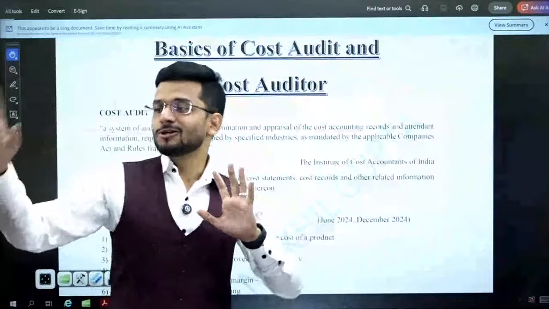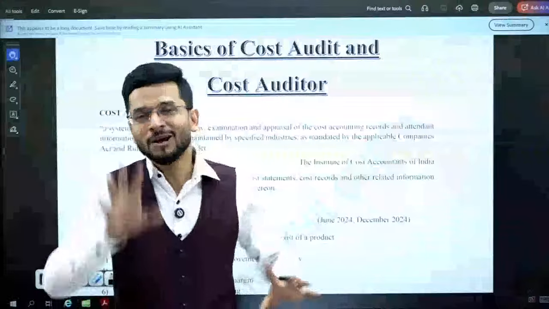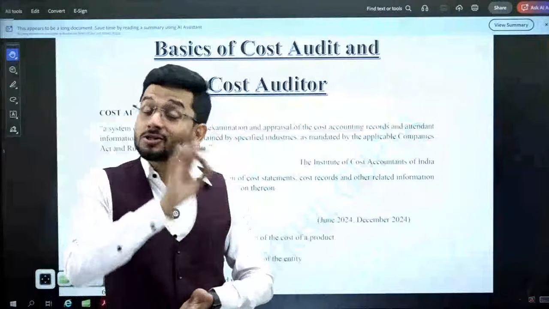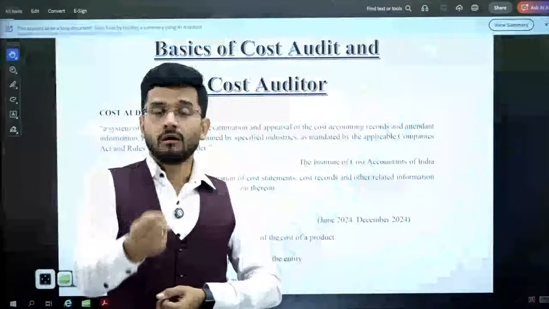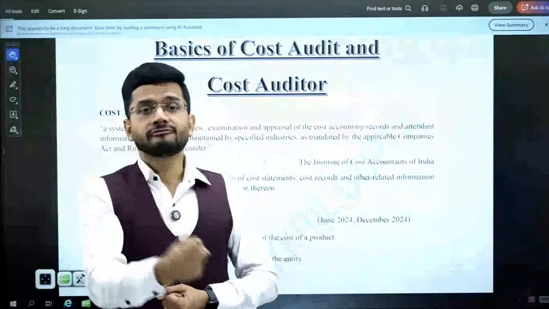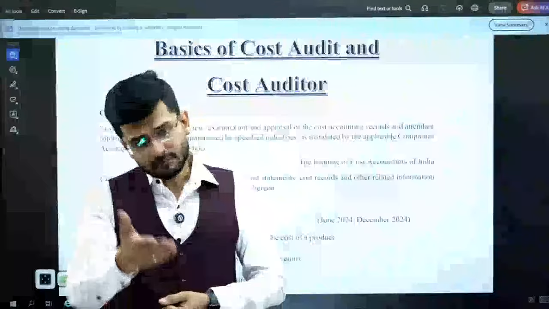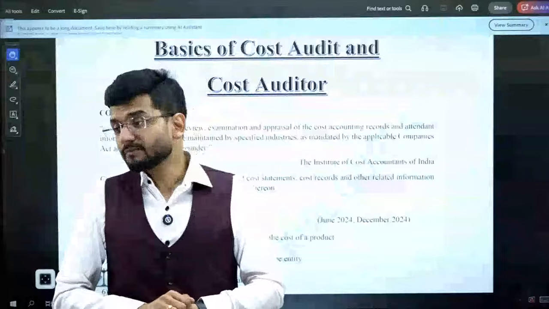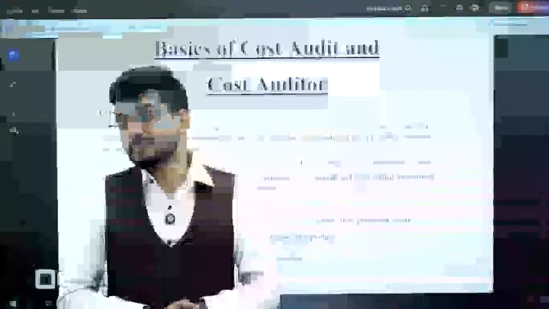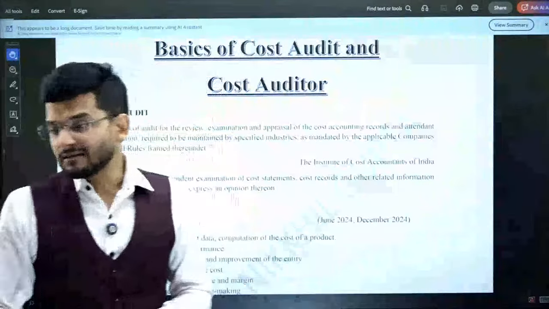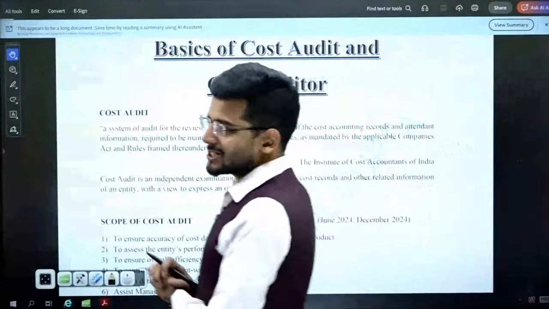So please don't worry. All the students who have said, sir, our mugging up skills are bad, we are very bad at mugging up, we don't know how to mug up, please, mugging up is not required in cost and management audit. It's only and only understanding the depth of management of any company, the depth of cost accounting of any company, and that requires your logical reasoning. It's as practical as SCM, strategic cost management. Yes, this subject is as practical as SCM or strategic cost management. So don't worry if your mugging up skills are bad, that's really okay. You'll be good with this particular subject called cost audit.